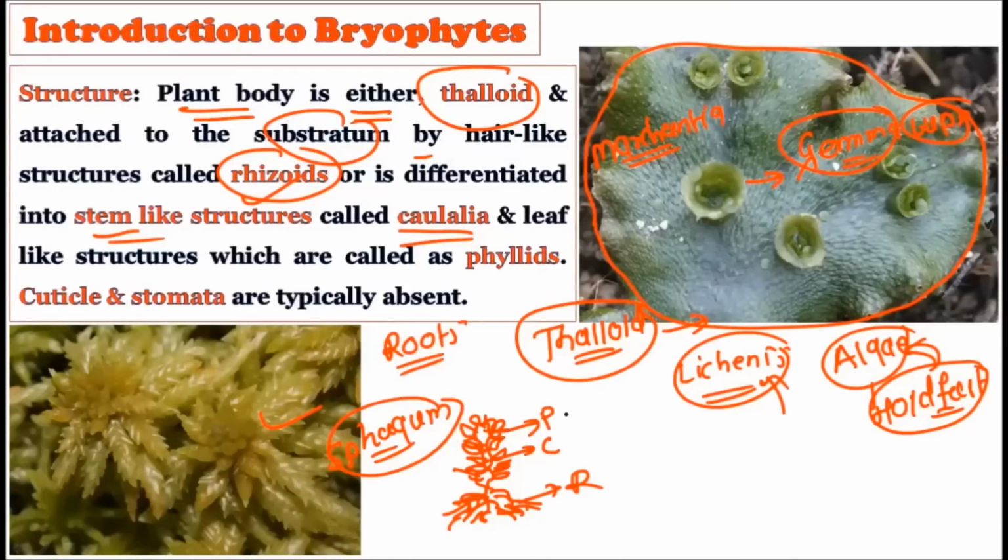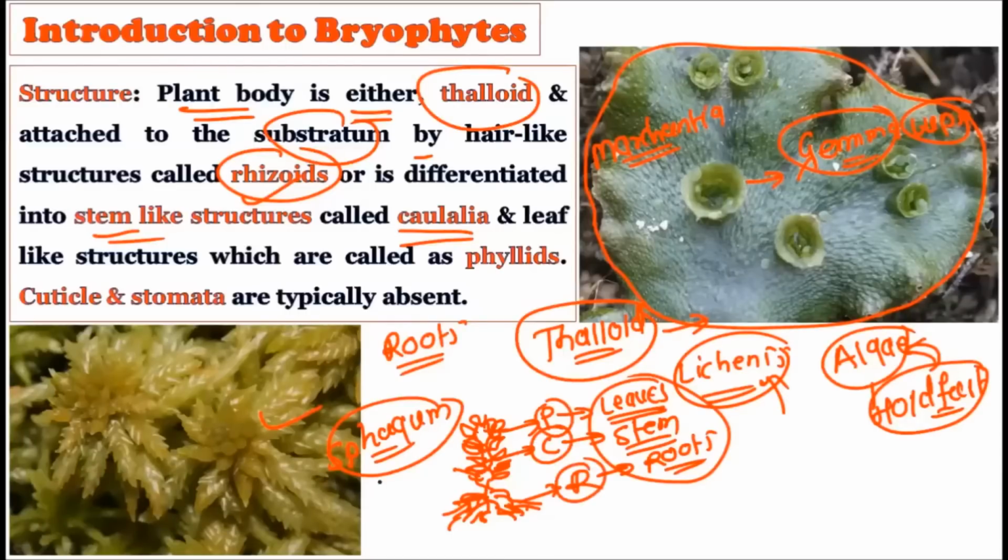Now, if you observe carefully, this phylloid later got converted into the leaves on the evolutionary line. The caulidium got converted into the stem, and these rhizoids got converted into the roots. So in the higher plants, we find the stem, leaves, and roots. But in the bryophytes, what we find are pseudo-structures, which are not evolved that much, called phylloids, caulidia, and rhizoids. On the evolutionary line, after much evolution in the pteridophytes, angiosperms, and gymnosperms, all these got converted into leaves, stem, and roots. So the evolution happens like this in the plant kingdom.